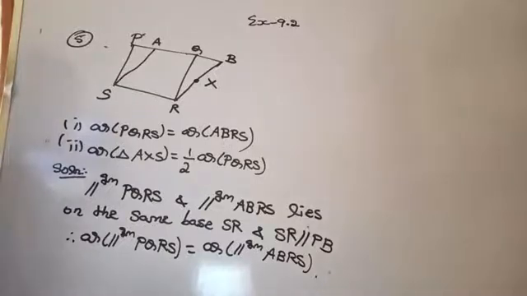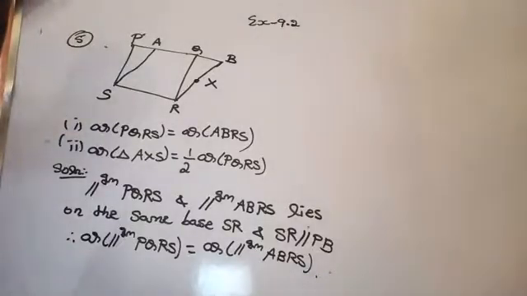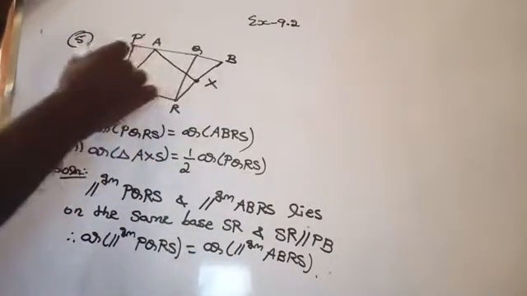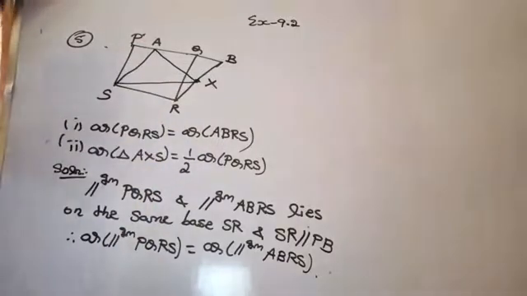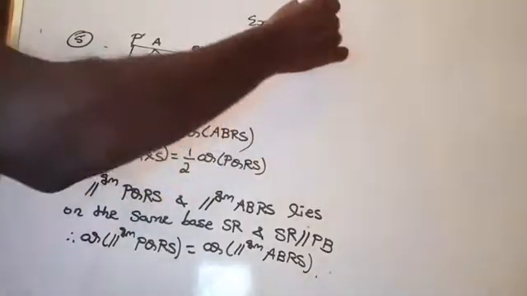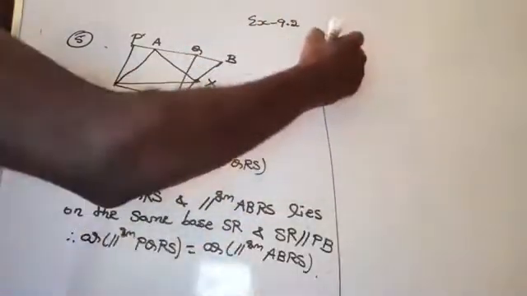Am I right? Yes. Now, after that, in the given figure, they joined the point X with A and S. This is the proof for the second part.